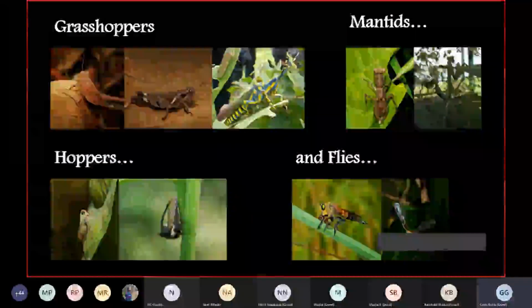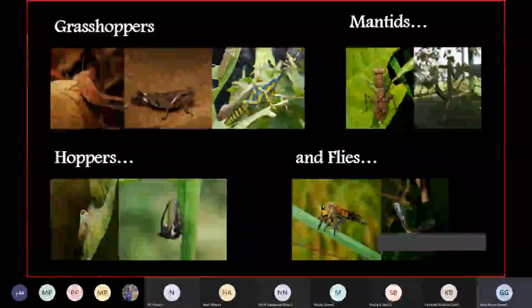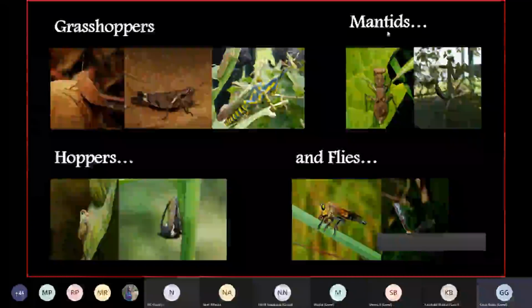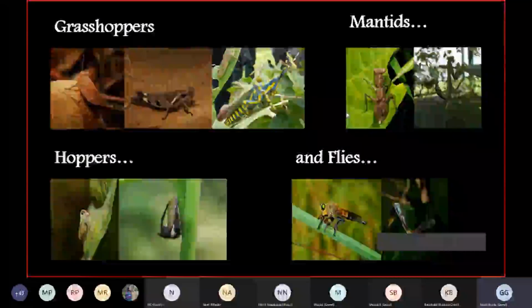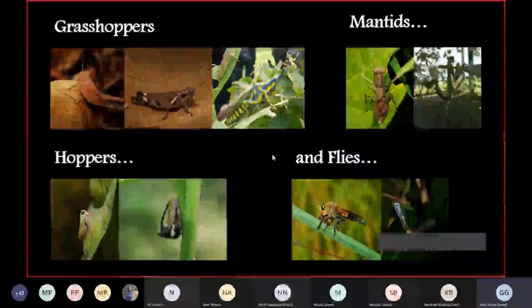So sorry. Let's continue with the insects. From dragonflies and damselflies, let's go to the grasshoppers and mantids. Like mantises, we all know mantises. At least we have seen a picture. Then we have hoppers and we have flies.